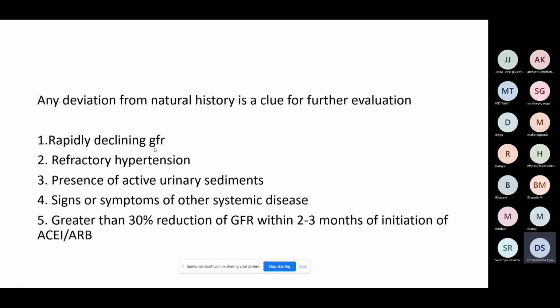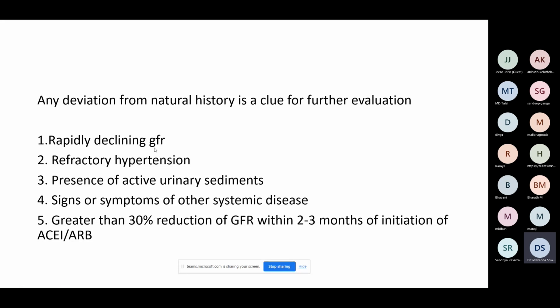So if you have a rapidly declining GFR, say in June it was 100, now in December it is already 10 or 11, you calculate the GFR. You have to calculate GFR, don't go by creatinine values. If the GFR decline is more than what is anticipated for diabetic nephropathy, you have to think of a non-diabetic kidney disease. That is clue number 1.